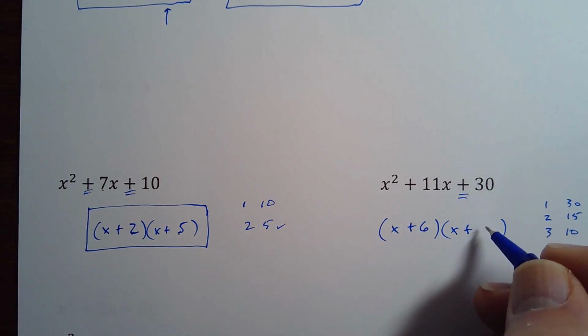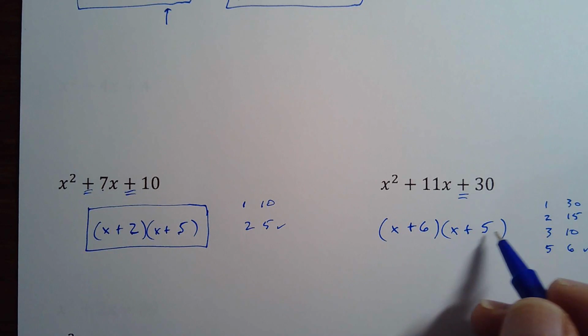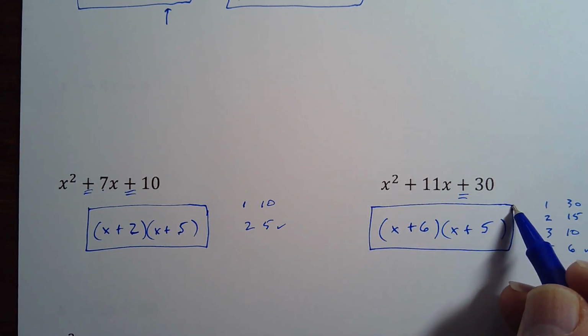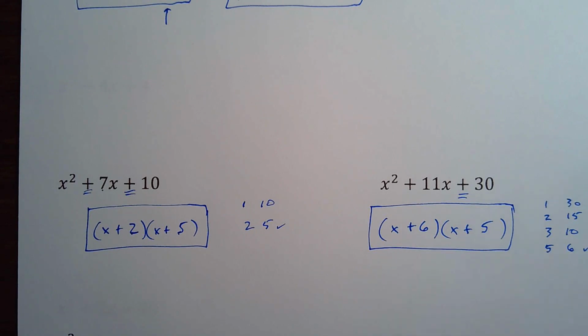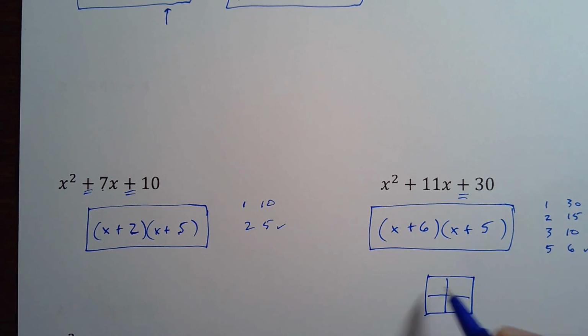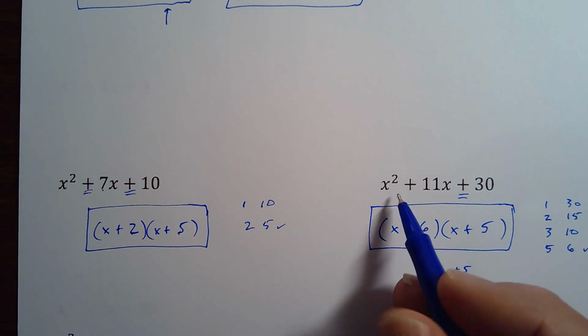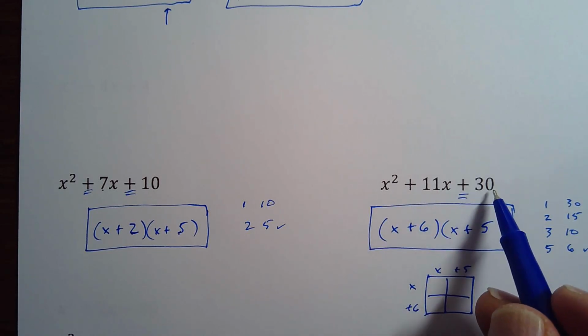And again, 6 first, 5 second, or vice versa, doesn't matter. Just so you have the two different binomials, x plus 6 and x plus 5. And then it's super easy to check. I'll just do that for you one time here. If you like that box method, go ahead and use it, and see if you do get this original x squared plus 11x plus 30.